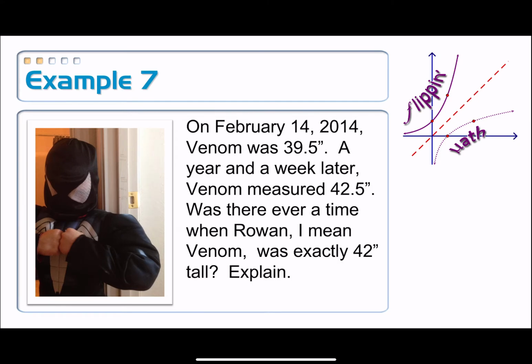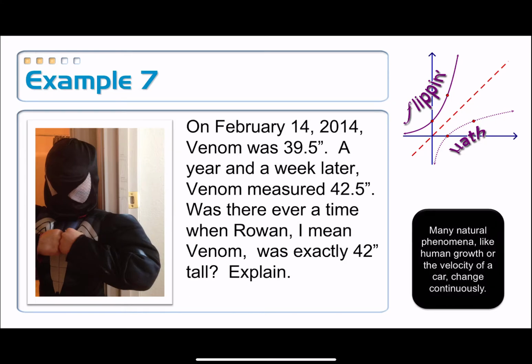Is human growth continuous, or is it? So think back to when you first talked about the difference between continuous and discrete phenomena, between digital and analog. Is human growth digital? Do we grow in little spurts, as in first I'm 12 inches, then I'm 13 inches, and there's nothing in between? Heck no. Human growth is a natural phenomenon, and natural phenomena are analog. It is going to grow continuously, which means that the intermediate value theorem would apply.